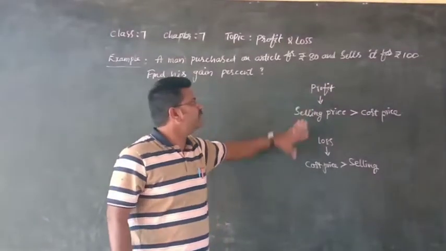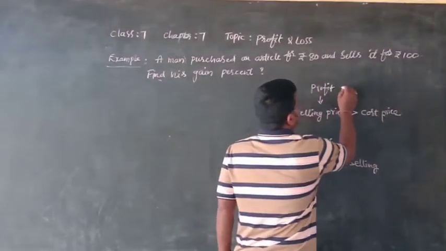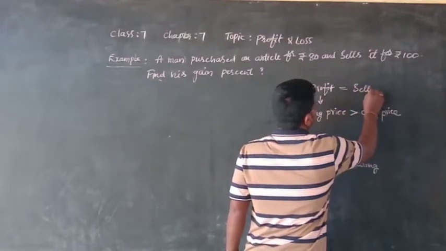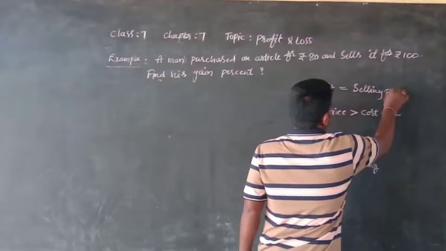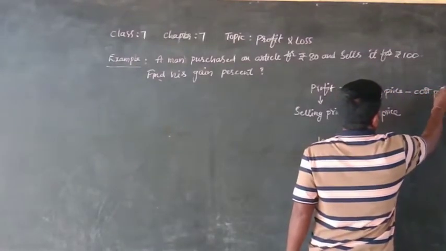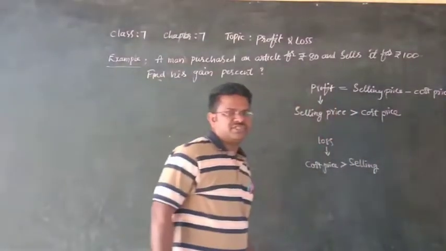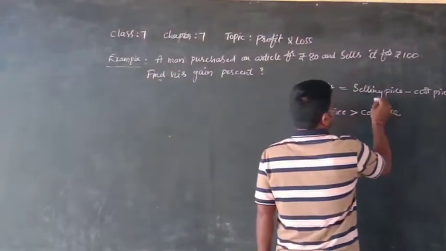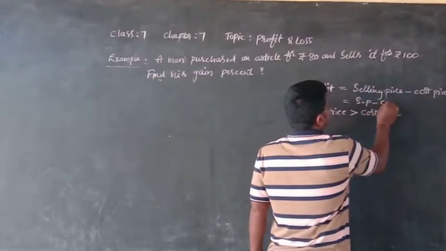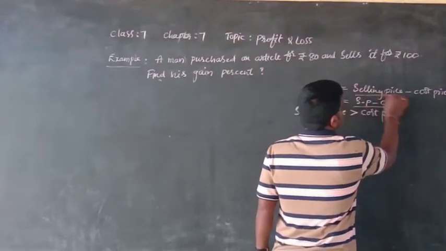To find the profit, profit equals selling price minus cost price. We write it in the simplest form as SP minus CP, right?